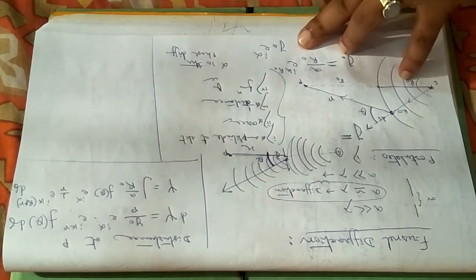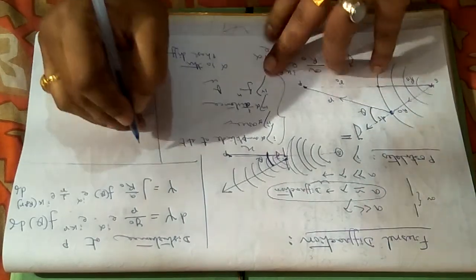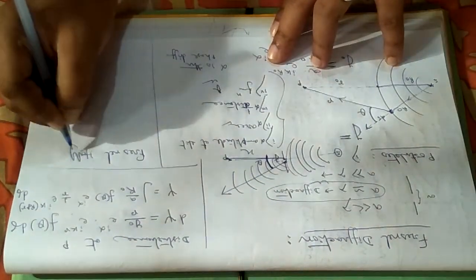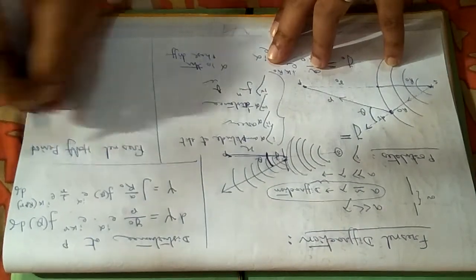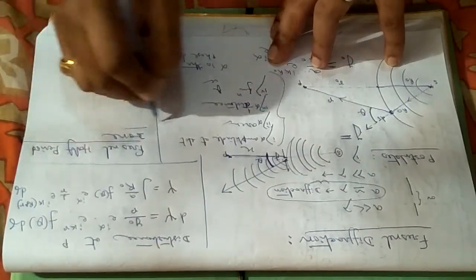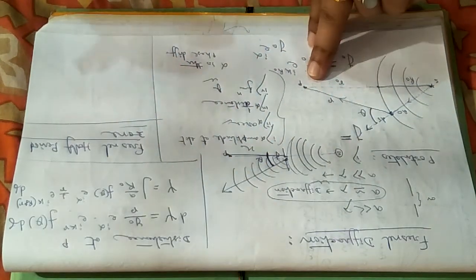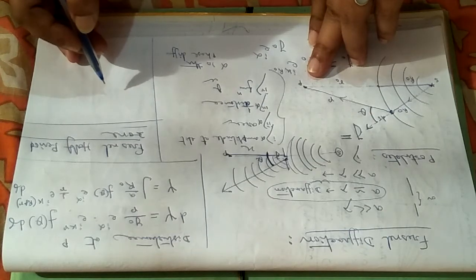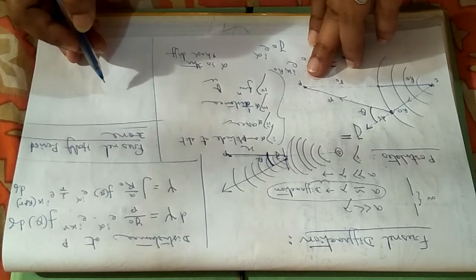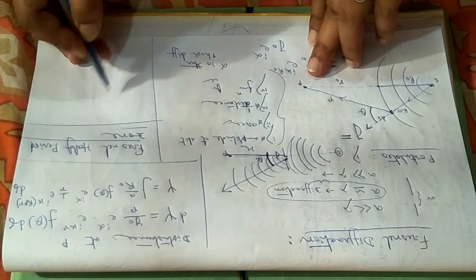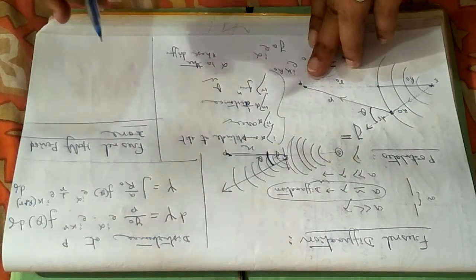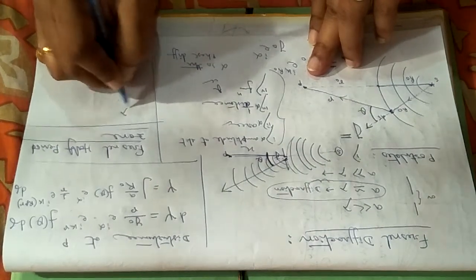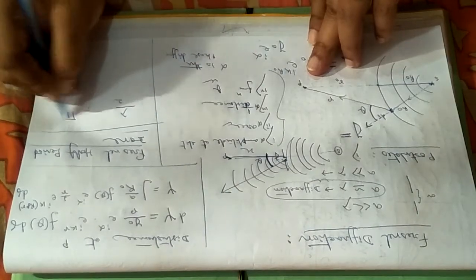In case of Fresnel half period zone, the definition is, you can make some classes or make some distribution of the wavefront in such a way that from every area the amplitude reaching at a particular point, or the waves reaching at a particular point, will have a phase difference of lambda by 2 or path difference of pi.